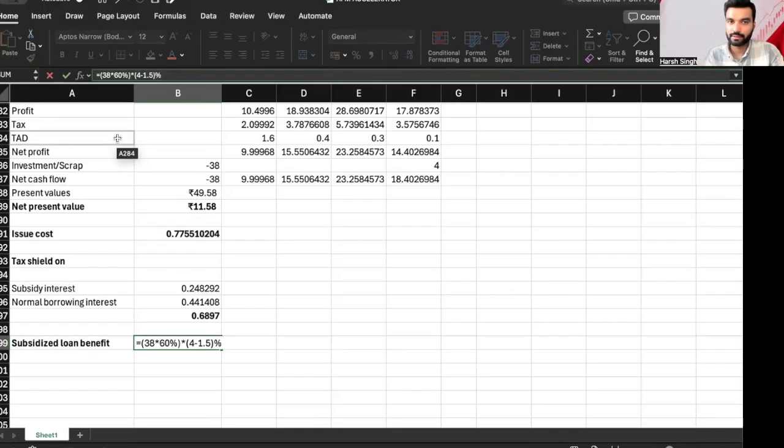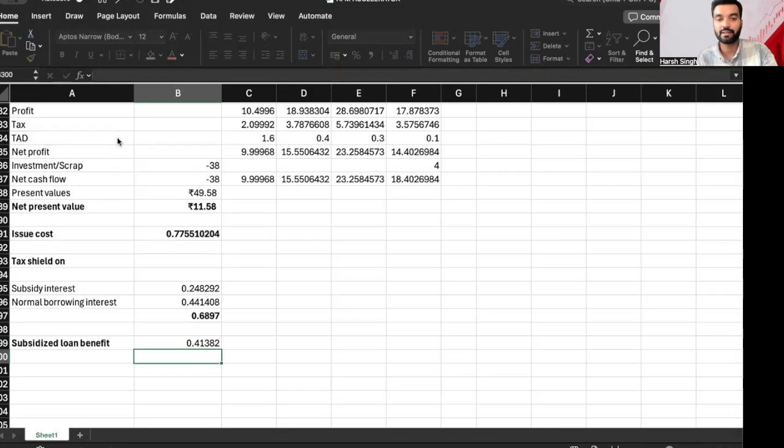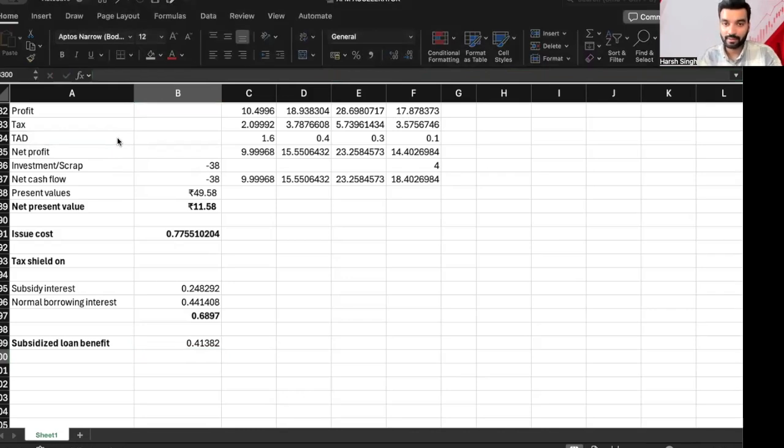Correct. I'll put interest inside only. 4% minus 1.5%. This is the net benefit that I am getting. Onto that, I'll apply 20% tax. And then again, I will multiply with the annuity factor 3.63. So 4.431. That will be my net benefit.